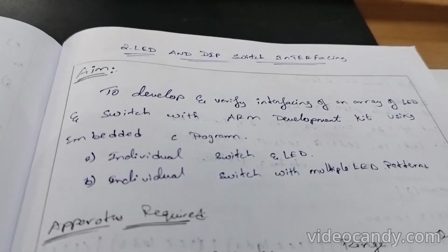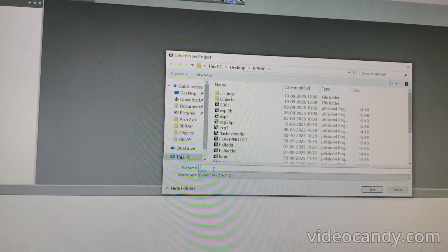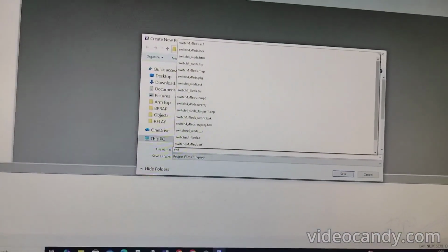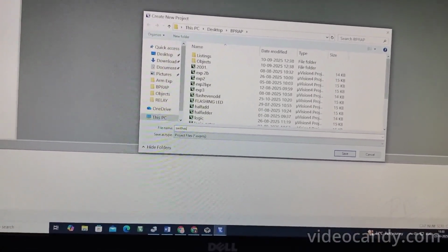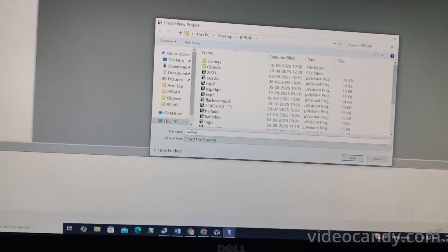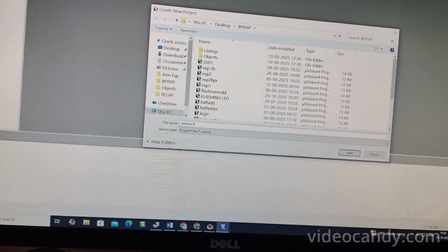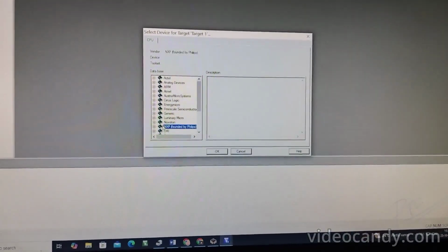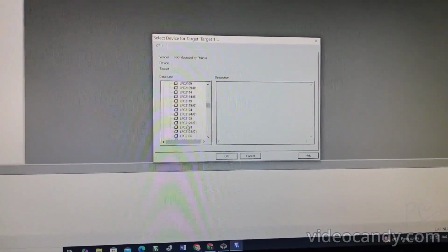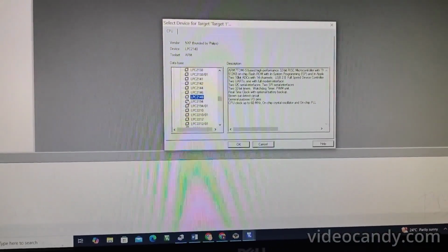Hi everyone, today we are going to do ARM processor laboratory LED and DIP switch interfacing. First you have to open Keil MicroVision 4 and open a new project and save that project with a file name. And you have to select NXP Semiconductors and then LPC2148. Click OK.